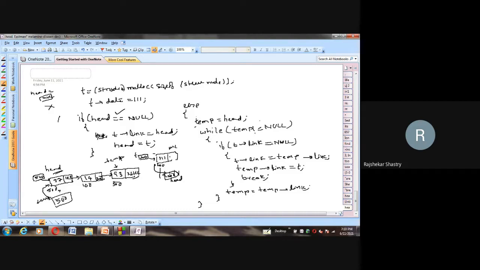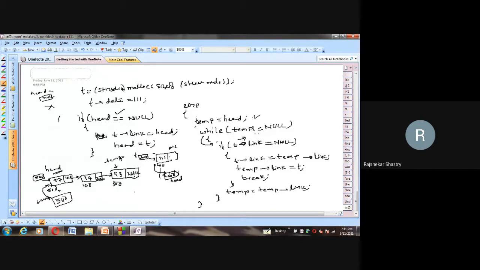Now after that, what do we do? We come to the while loop here. We check the condition: is temp null or not null? I'm interested in the null, not null case. What is temp holding? Not null, because temp is holding 500, which is not null. So the condition is true, and because the while condition is true, we get into the body. And in the body, we again verify an if condition stating that temp arrow link is equal to null.